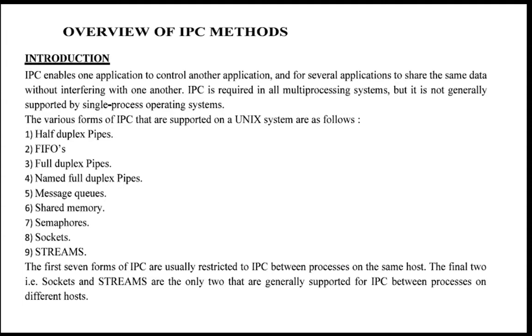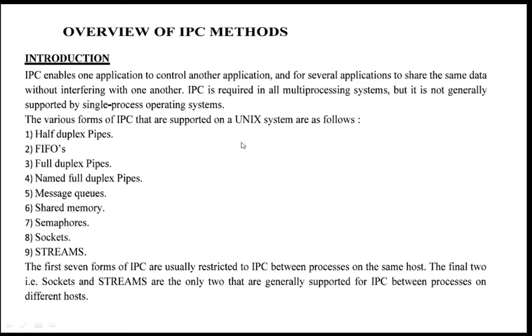Here IPC is required in all multiprocessing systems because the output of one process may be the input to another process, but it is not supported by any single process operating systems. The various forms of IPC which are supported by Unix systems are half duplex pipes, FIFOs, full duplex pipes, named full duplex pipes, message queues, shared memory, semaphores, sockets and streams. So the first seven are there.